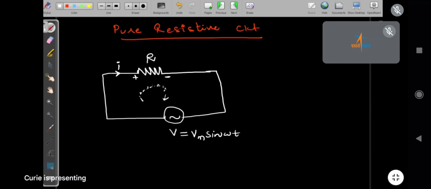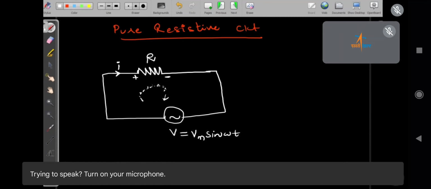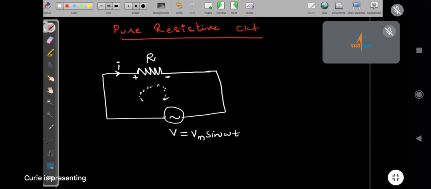Vasanta, why did I put the arrow like this?